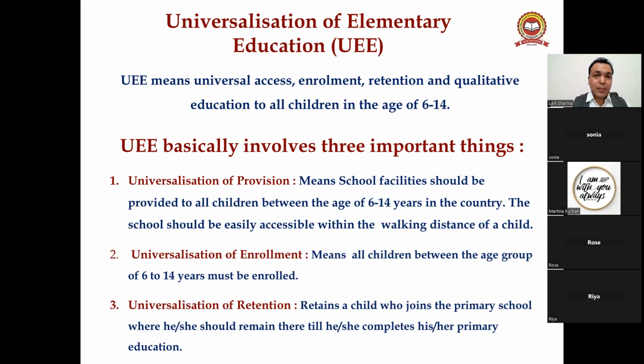Number two is enrollment. Universalization of enrollment means we have to ensure, we as parents, we as teachers, that all the children between the age group of 6 to 14 years must be enrolled. Because, guys, it is written in Article 45, and the Right to Education Act 2010 also says it is a fundamental right of every child across the country to get primary education free of cost.